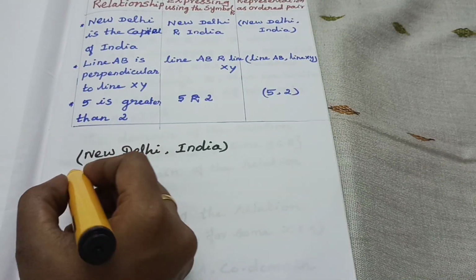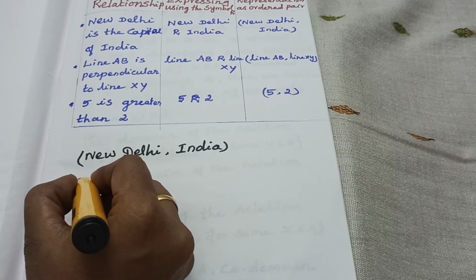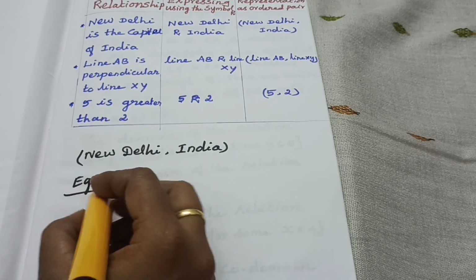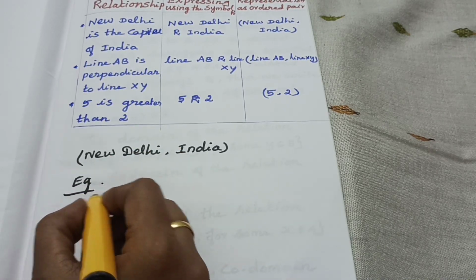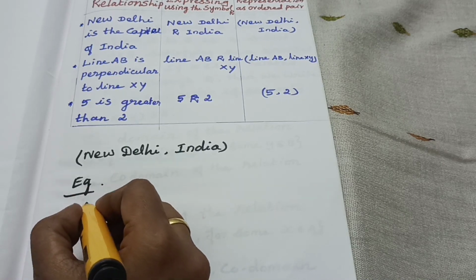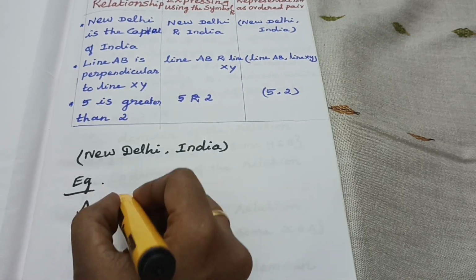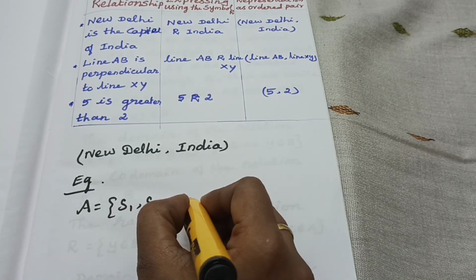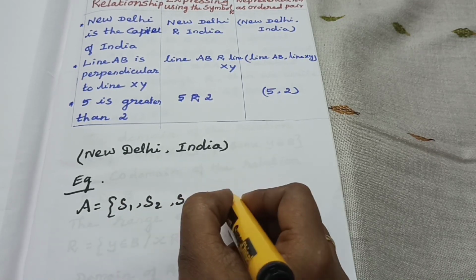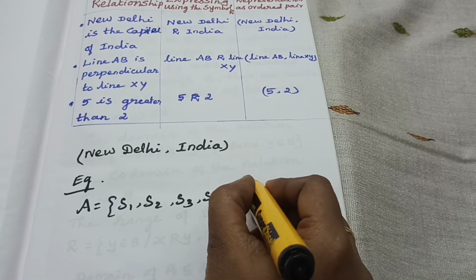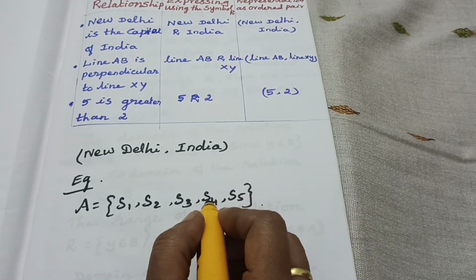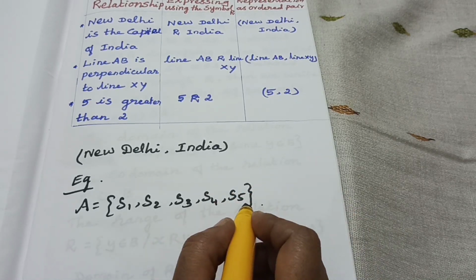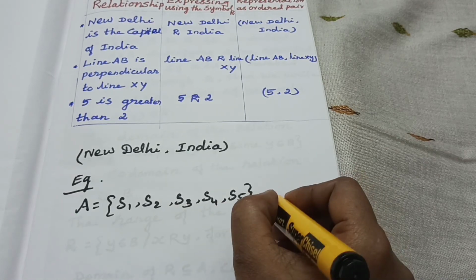For example, I am going to take some students in set A, that is S1, S2, S3, S4, S5, and their corresponding students' heights I am also going to give.